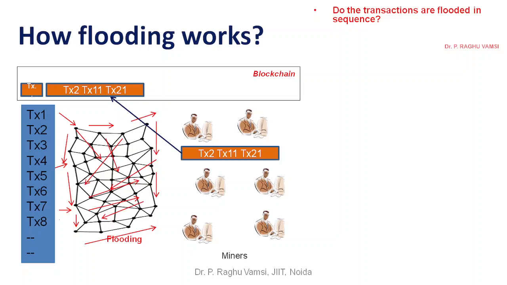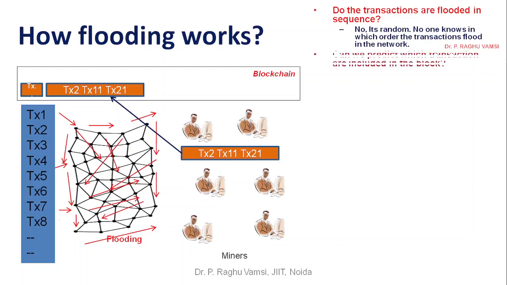Sequence would mean the transactions are spread in the network according to the timestamp at which they were generated. But the answer is that it is completely random. You cannot predict which transaction will be flooded in which direction. Are the transactions flooded in sequence? No, it is completely random. No one knows in which order the transactions flood in the network. That is the beauty of this Bitcoin blockchain. It is completely random in nature.